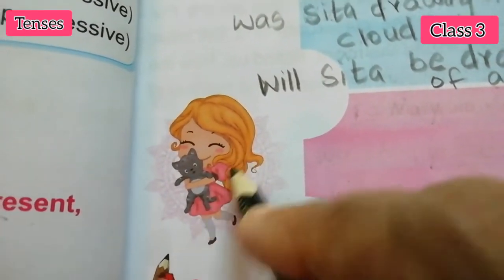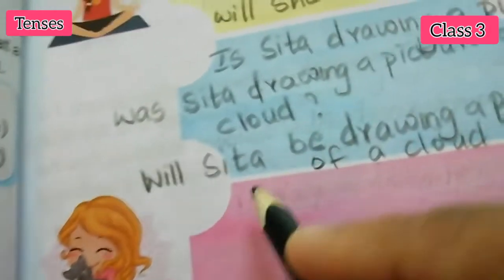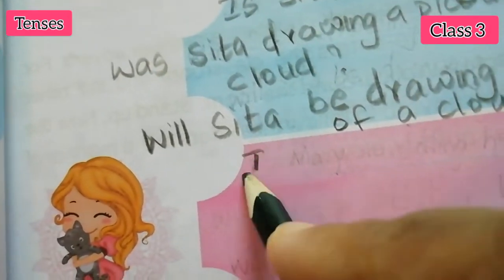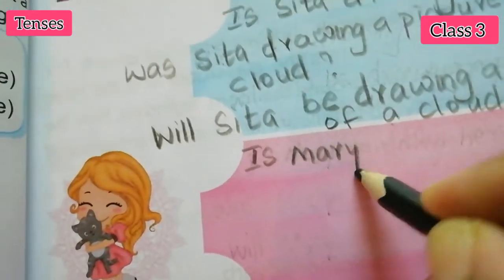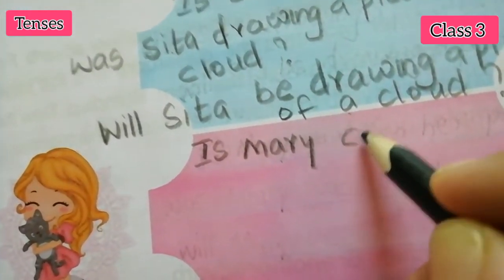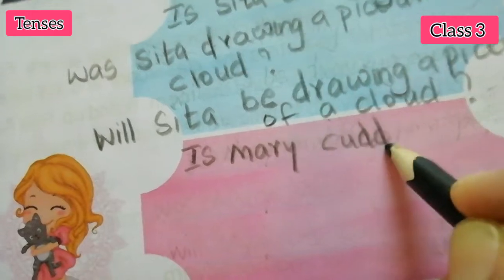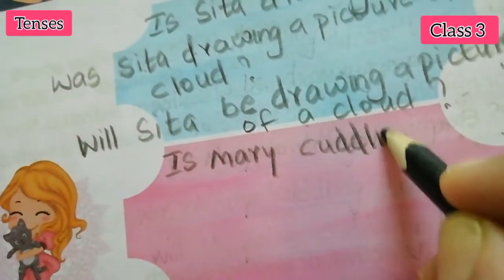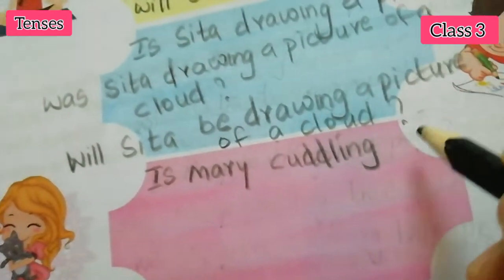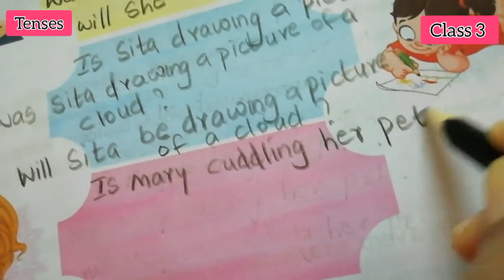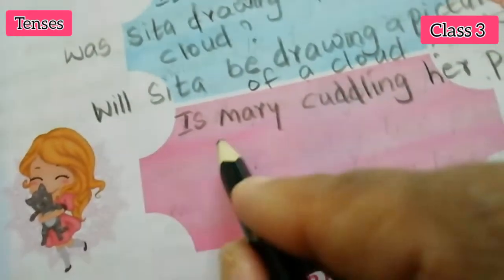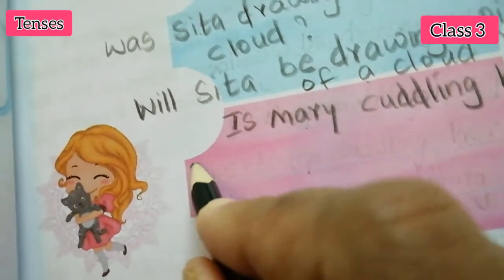You can use your own, you can give any names. Is Mary cuddling her pet? Question mark.